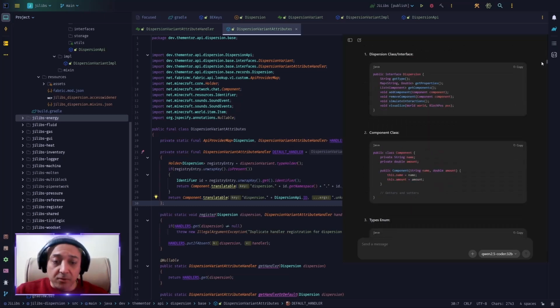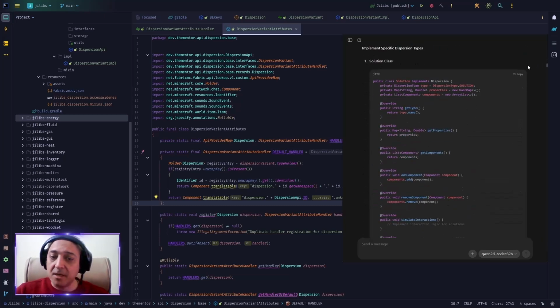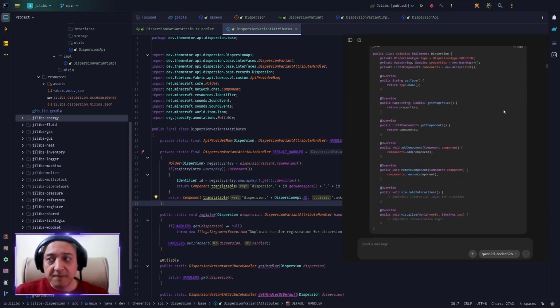However, as we all know, this is not how Minecraft behaves. Minecraft has client-side code for animating or rendering, and then server-side code for, I don't know, maybe doing some reaction effects or anything else that you want. Also, I don't want my dispersion to be an interface and then have tons of implementations simply because I didn't make it a record or a class.